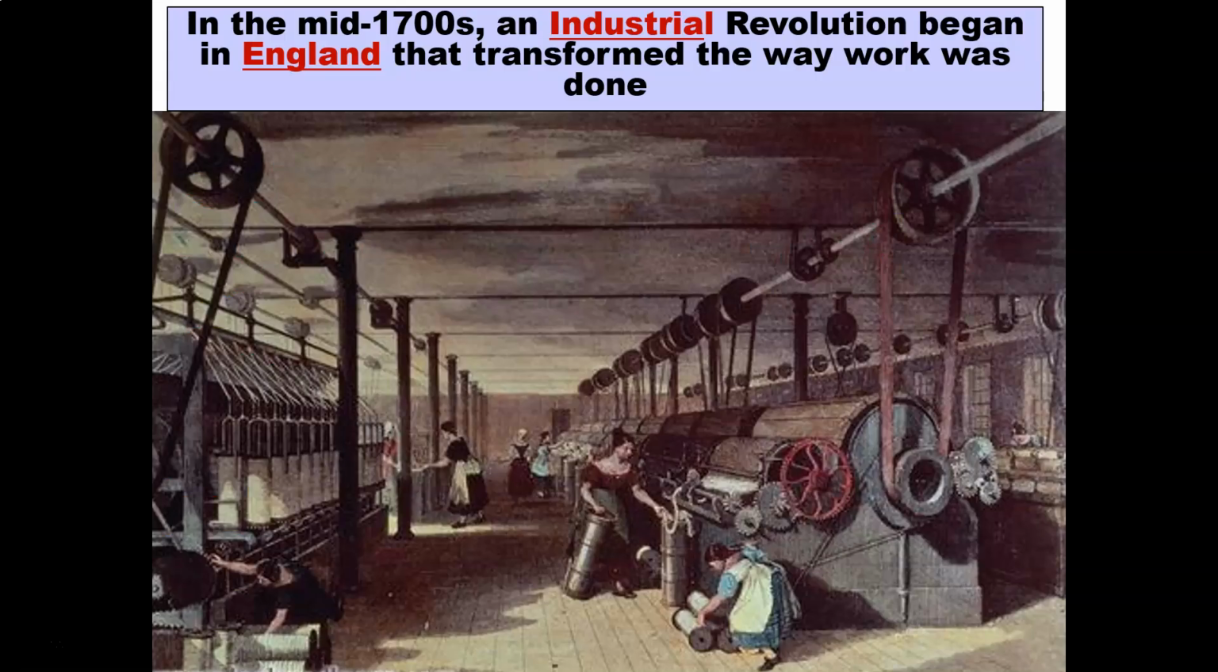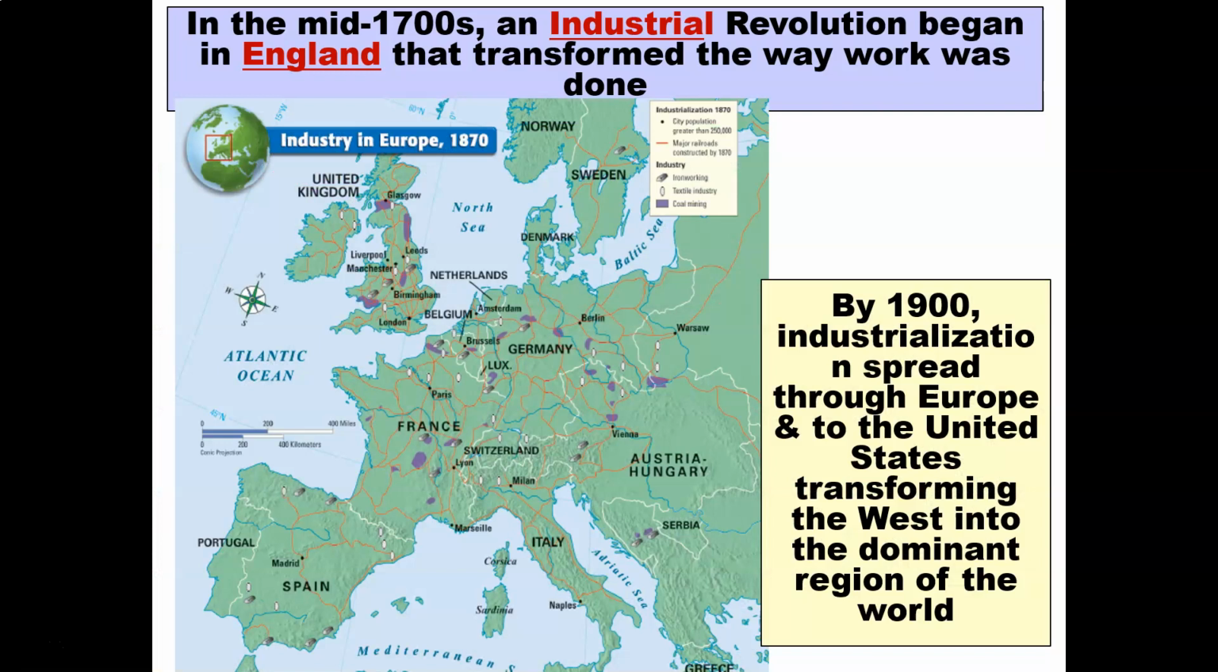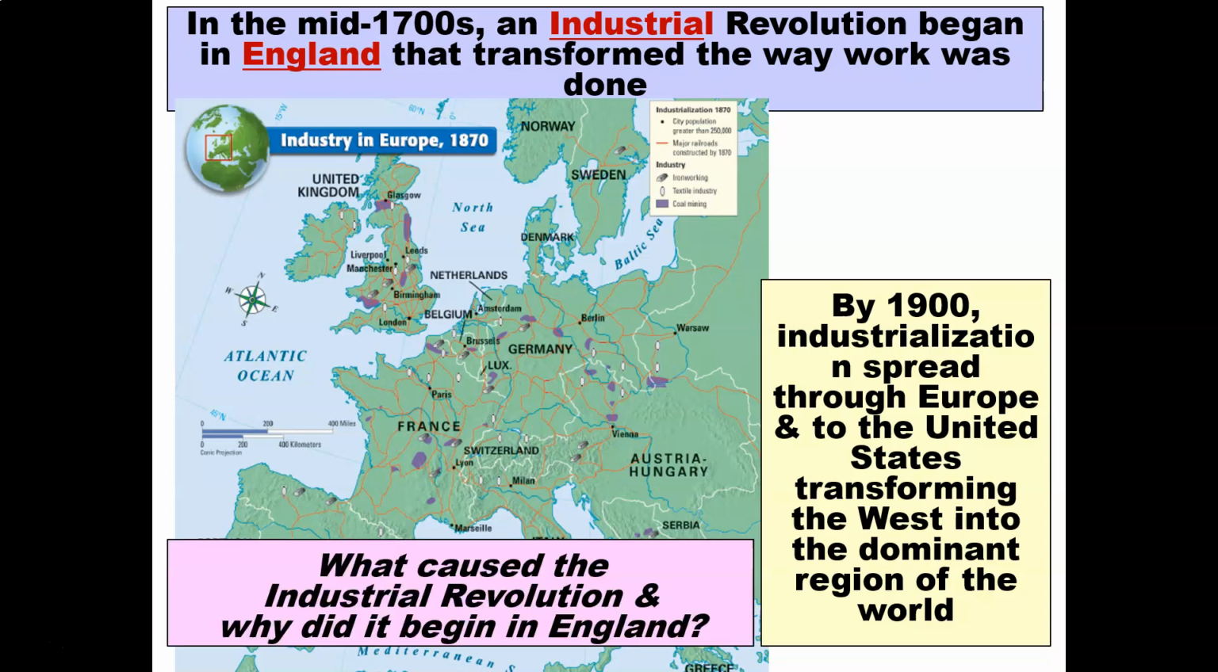Let's move on. In the mid-1700s, an industrial revolution began in England that transformed the way work was done. Rather than making goods by hand, new machines mass-produced products, which lowered costs, increased profits, and changed the way people lived. By the year 1900, industrialization spread throughout Europe and the United States, transforming the West into the dominant region of the world. But what caused the Industrial Revolution, and why did it begin in England?